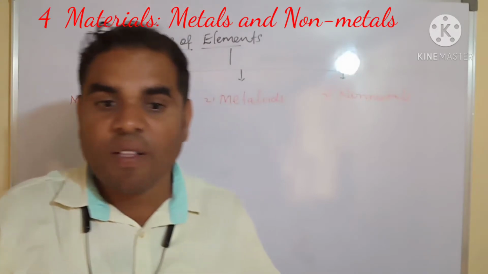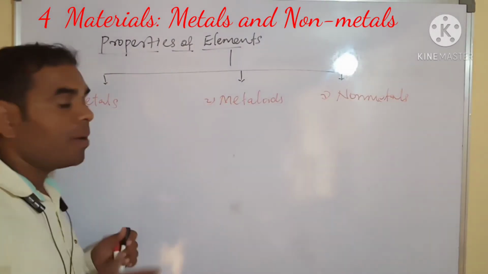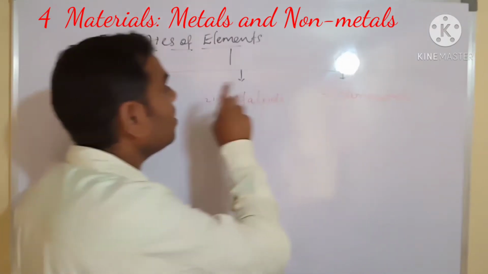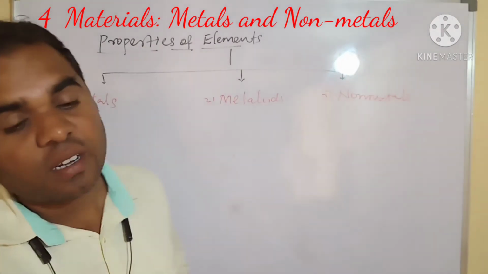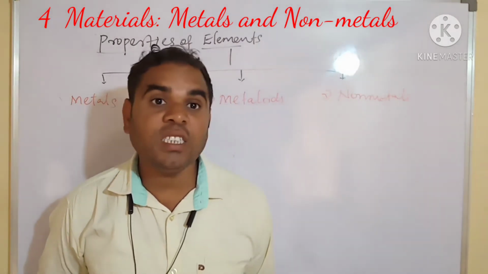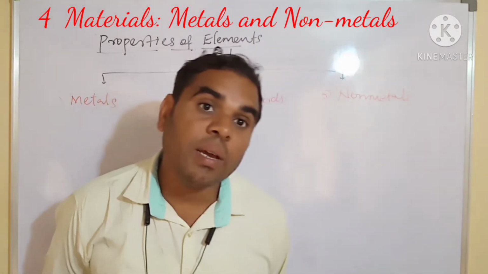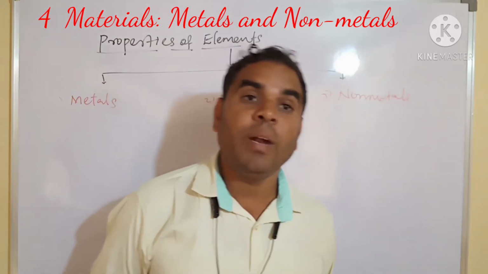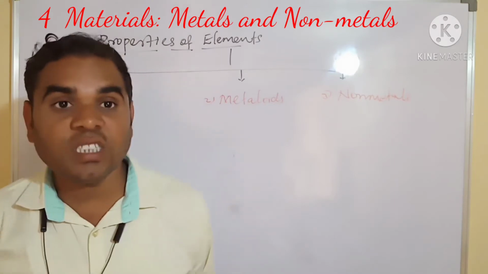Metals' properties are different, non-metals' properties are different, metalloids' properties are different. Metals can conduct electricity. Metals are malleable and ductile. Metals are good conductors of heat and electricity.